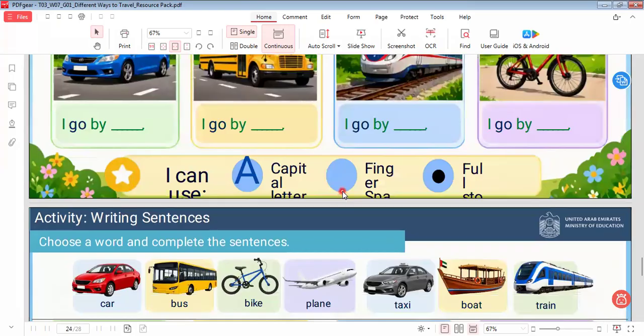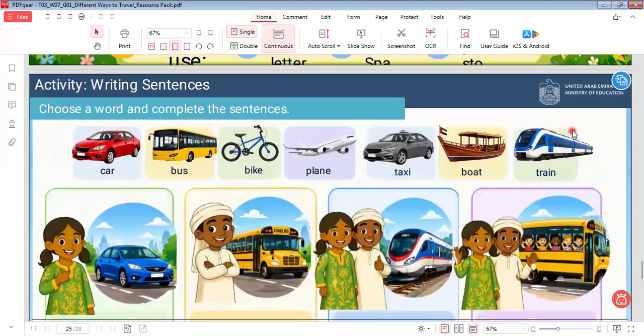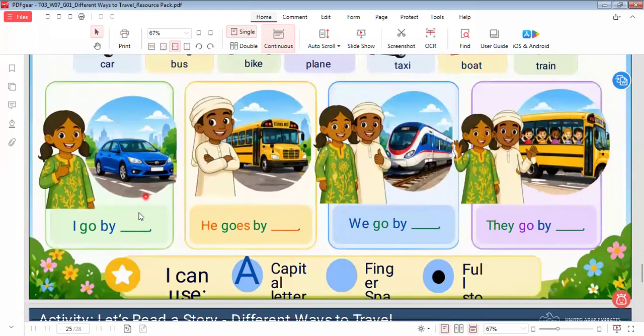Here we say, I go by car, I go by bus, I go by train, I go by bike. Let's go to another one. Here are car, bus, bike, plane, taxi, boat, and train. I go by car. He goes by bus, we go by train, they go by bus.